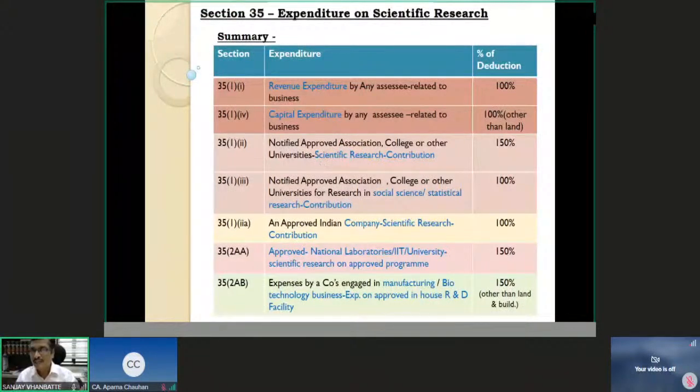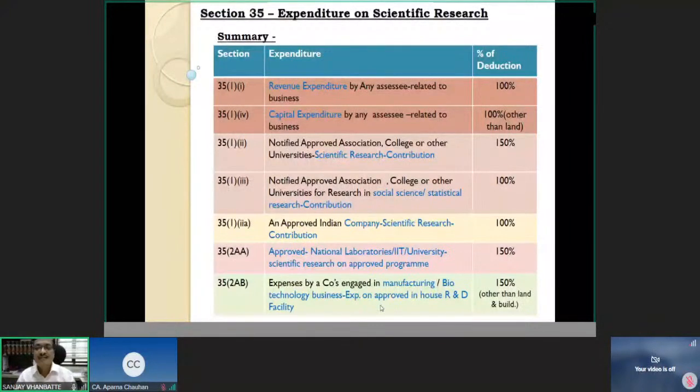Mostly these are institutions not for business but for charitable activities or research. But an approved Indian company, maybe it is only research or maybe it is doing business in research. For them, if I give any contribution to an Indian company for scientific research, I'm coming back to 100%.